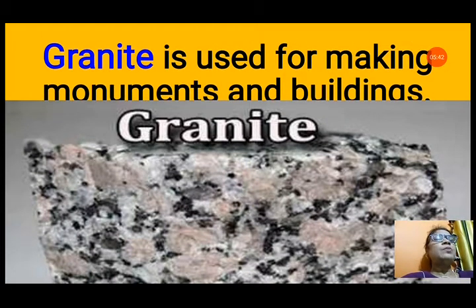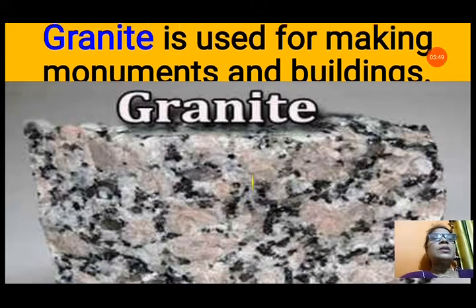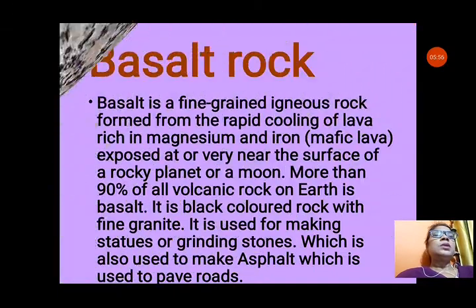So igneous granite rock is the most common rock on the earth's surface, and it is mostly used for making monuments and buildings. In the kitchens also you can see the slabs of the kitchen are mostly made up of granite. Some people make the surface of buildings also with granite. So it is a common igneous rock.